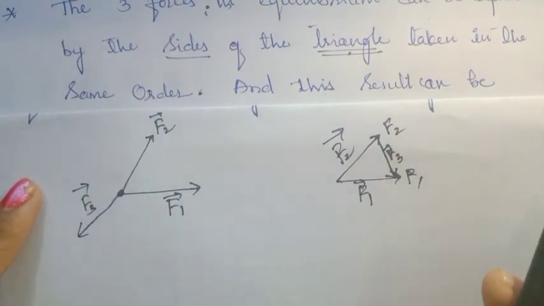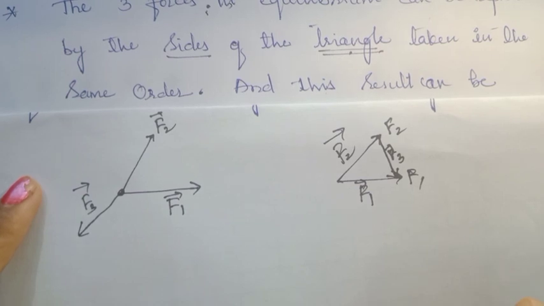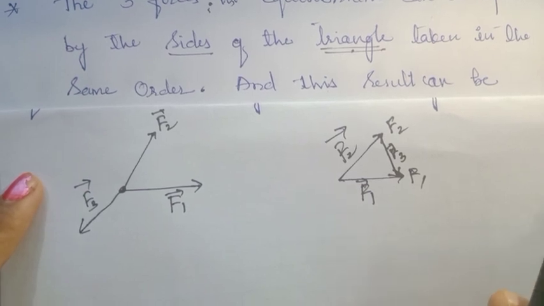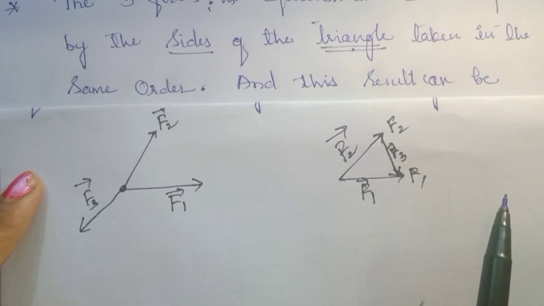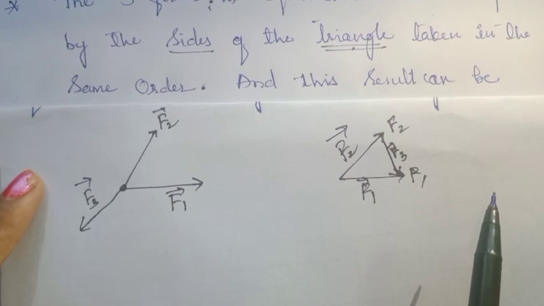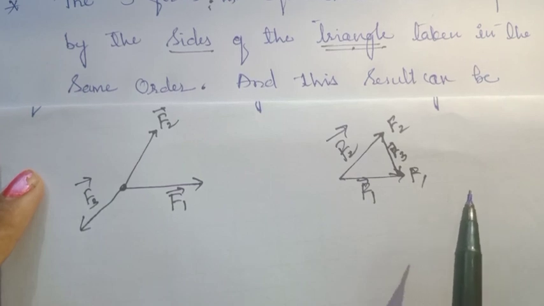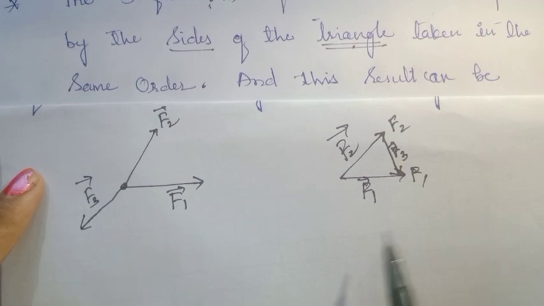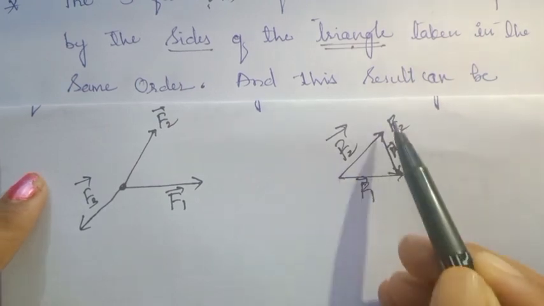So a particle, if it is in equilibrium under the action of a number of forces, consider n number of forces, they can even be represented by the sides of a polygon, but they should be taken in the same order. Is it clear? Now by seeing all the explanation given before, we can generalize the previous equation.